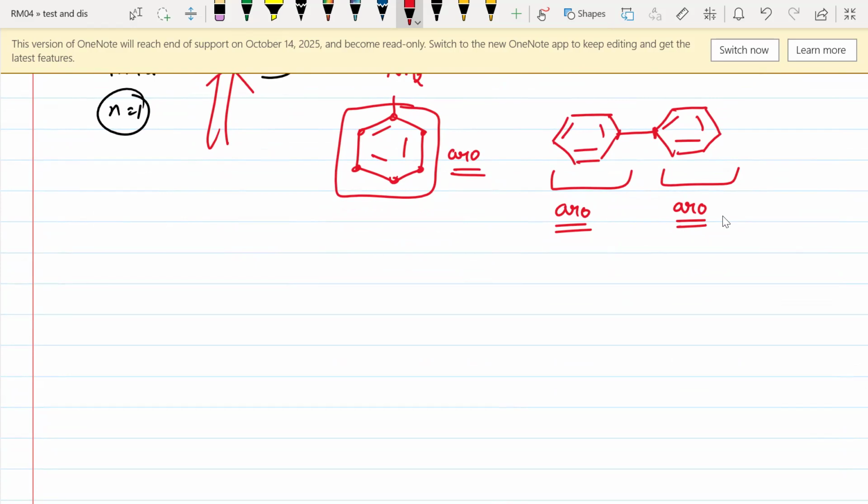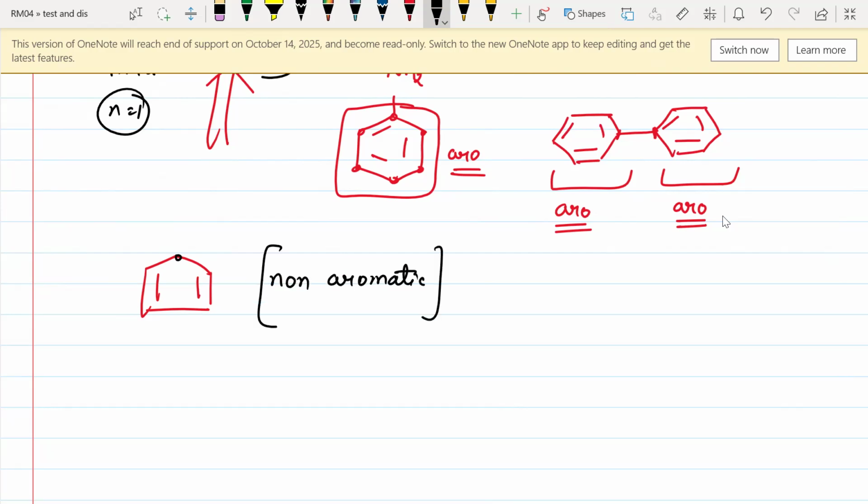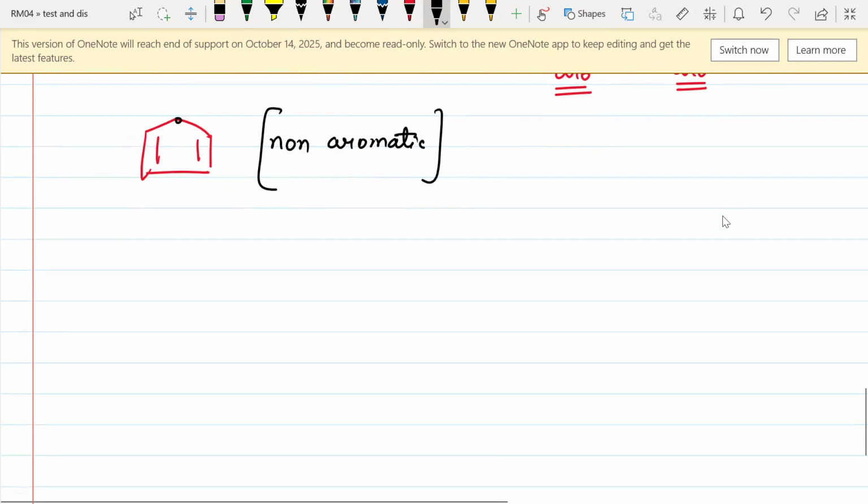Okay. So if we check this compound, whether it is aromatic, non-aromatic, or anti-aromatic, we can easily say just by seeing that this one carbon atom does not contain any double bond, positive charge, or lone pair. That means it is a non-aromatic compound. It is a non-aromatic compound. So in this way, we can easily check whether a compound is aromatic, non-aromatic, or anti-aromatic.